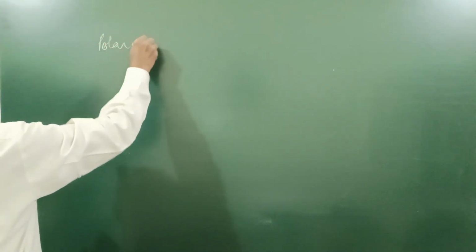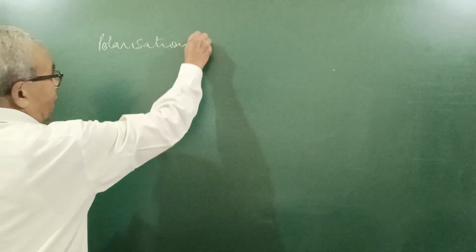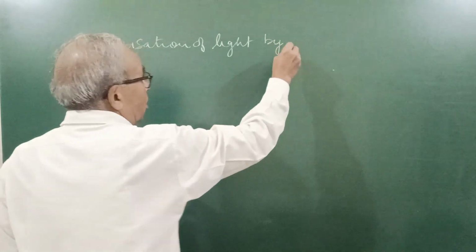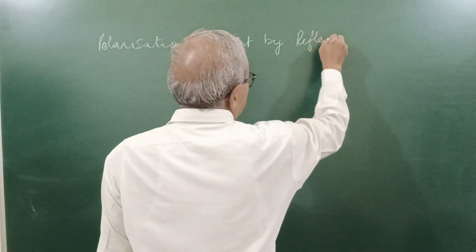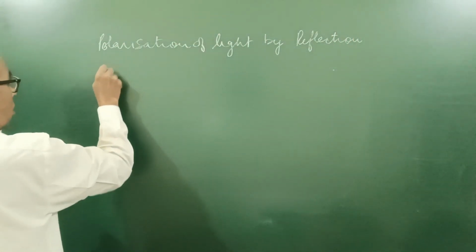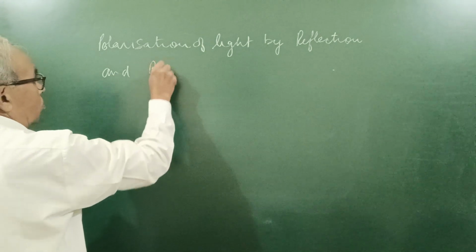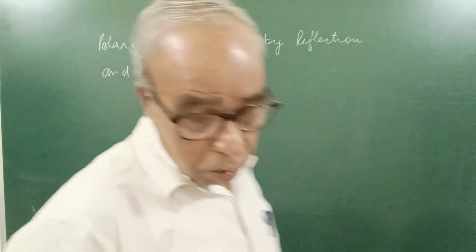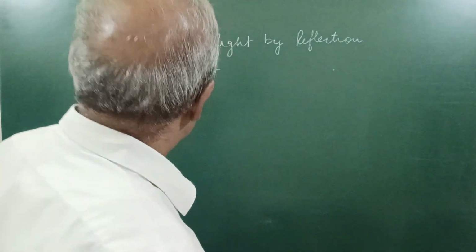So here, polarization of light by reflection, and Brewster's law.